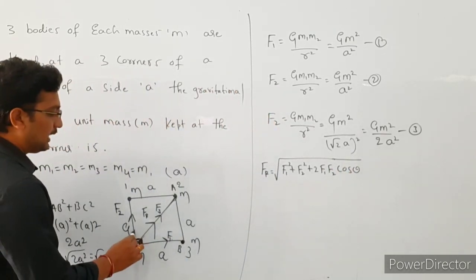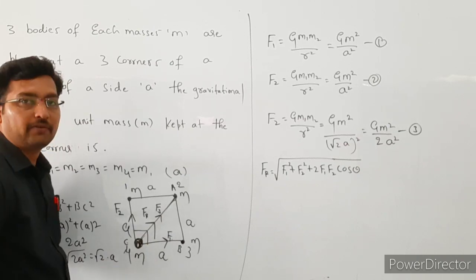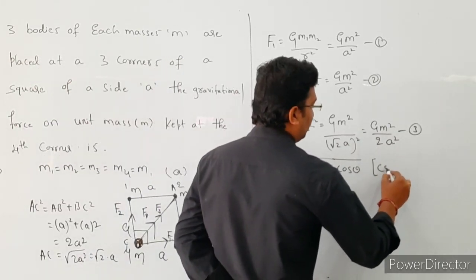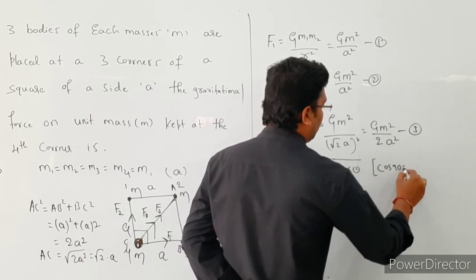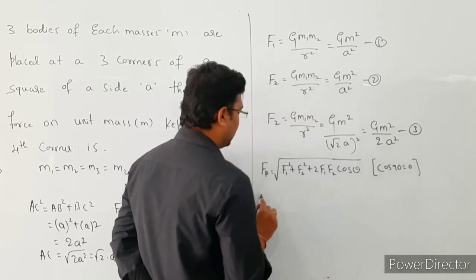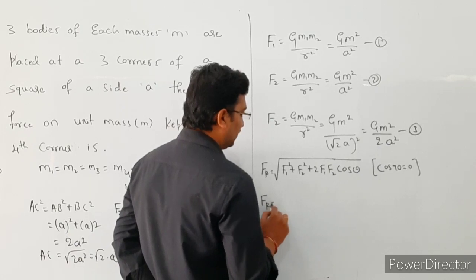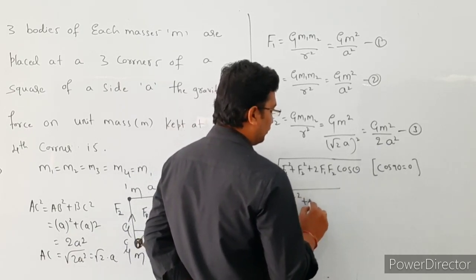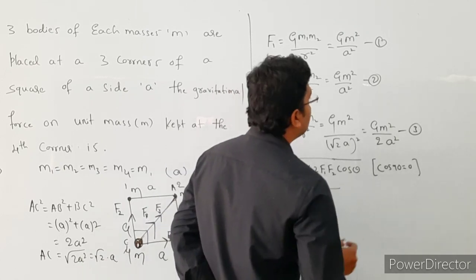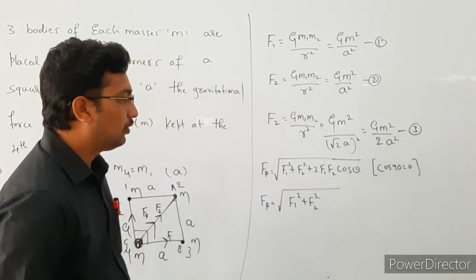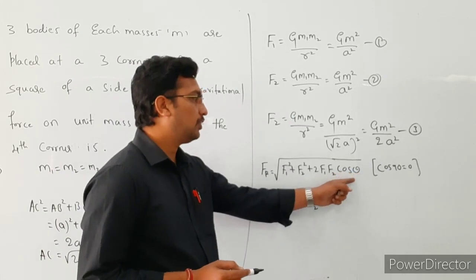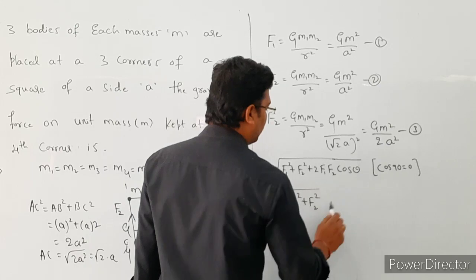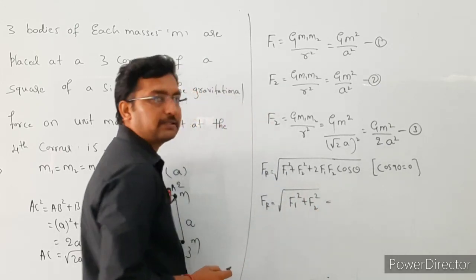Here theta, the angle between the F2 vector and the F1 vector, is 90 degrees. Cos 90 is equal to 0. So the resultant force is under root of F1 square plus F2 square, and 2F1 F2 cos 90 equals 0, since 0 into any term is 0. The remaining is the resultant force equal to under root of F1 square plus F2 square.